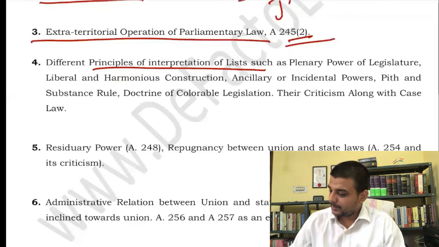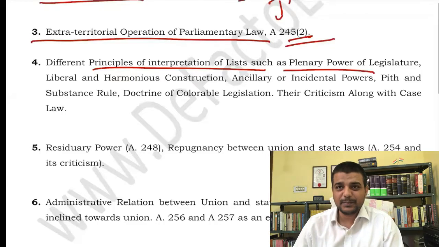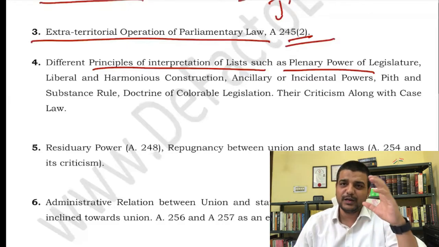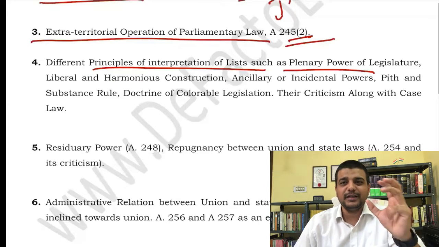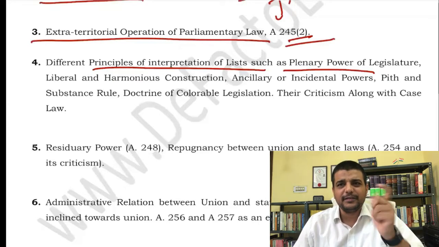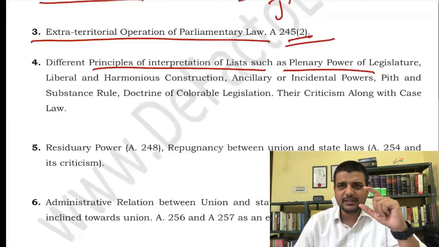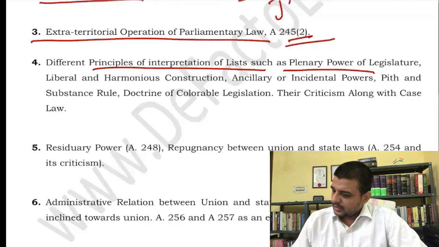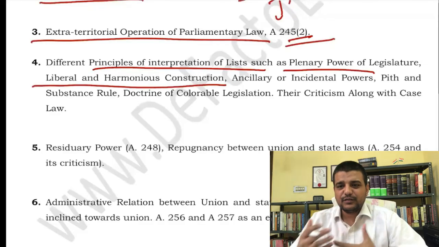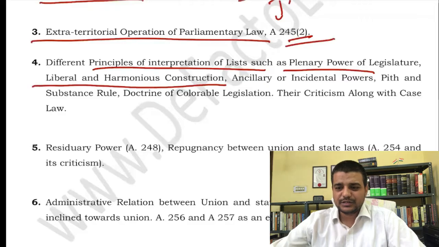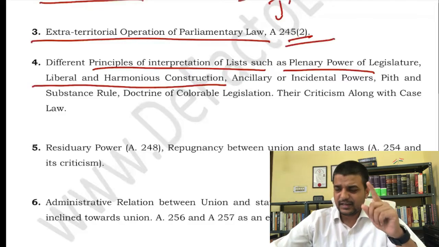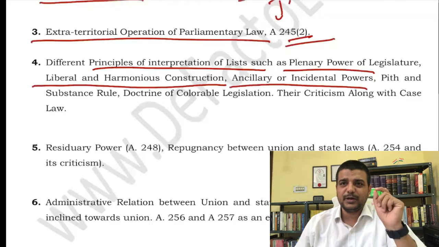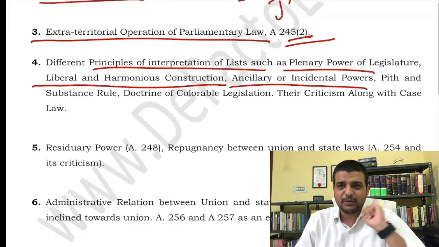So the different principles of interpretation of the list. What are those principles? Plenary power. That is one of the principles: if the constitution confers on you the power to make a law in that particular field, then it is absolute in nature. That is one of the meanings of plenary. There are obviously other attributes of plenary, but it is still one of the important meanings. Then liberal and harmonious construction. In the case of conflict, the court uses this liberal and harmonious construction. There is a gas factory case I have given here, I will discuss it also. Then incidental power. If a law gives you a particular subject, then for everything related to that subject you have power to make law.